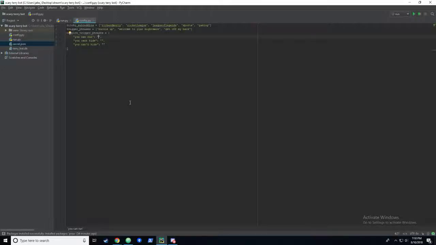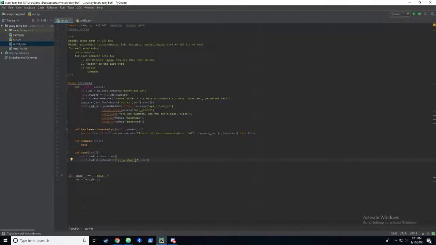So we would want to get you can run, but you can't hide, bitch, right? Or something like that. We can leave out the bitch and do that in a separate part of the code, but you get the idea. So these three things could point to this phrase, but I think that's enough for now. So we'll go ahead and return back to here.